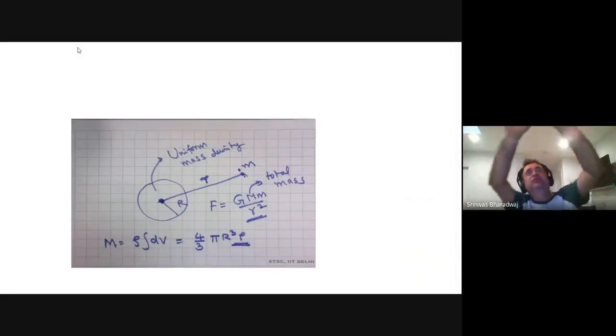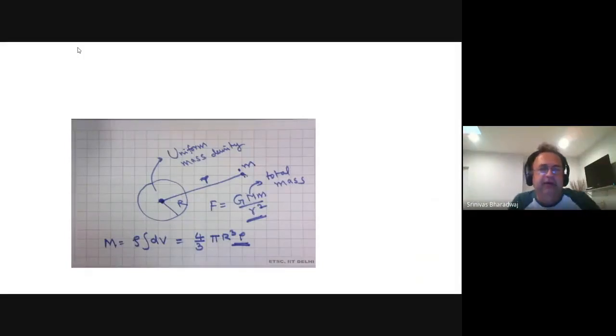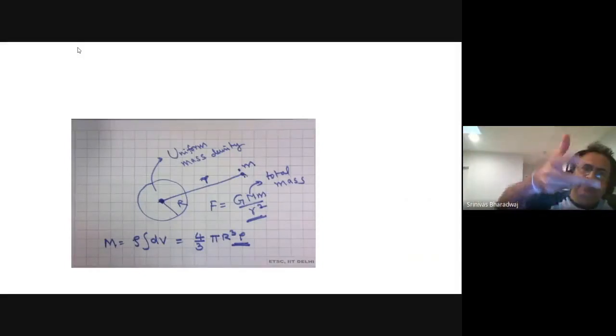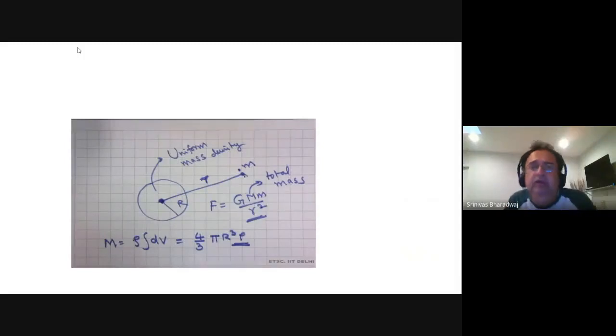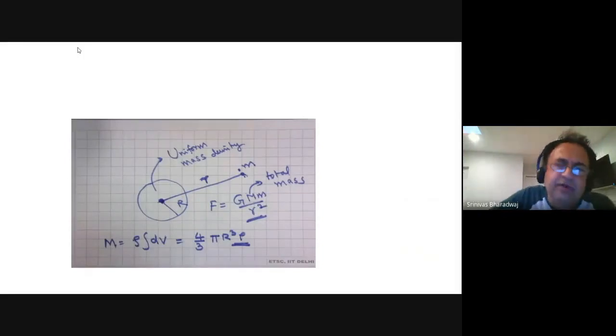If there was a hollow sphere with a uniform mass density, and you went inside that hollow sphere, inside there will not be gravity. That's a very counterintuitive idea.